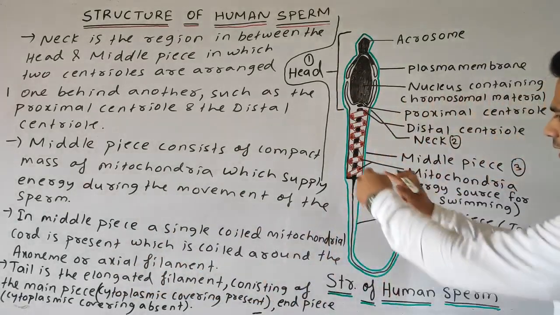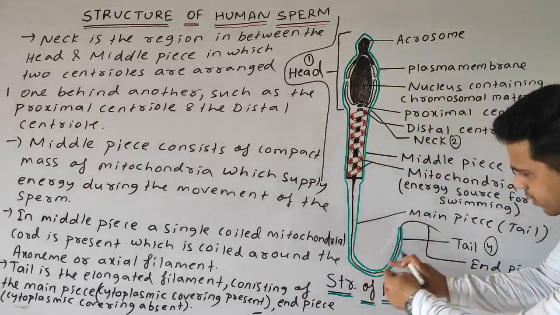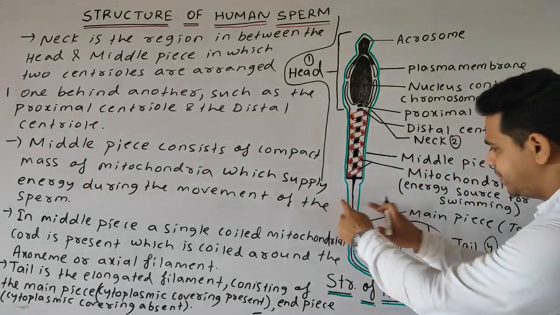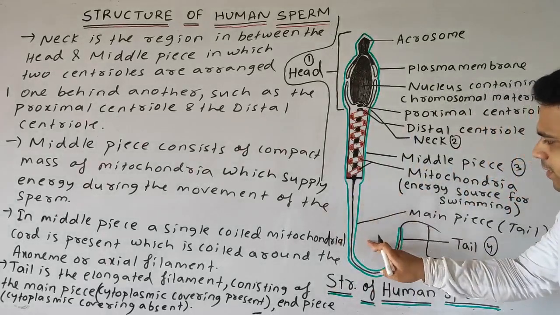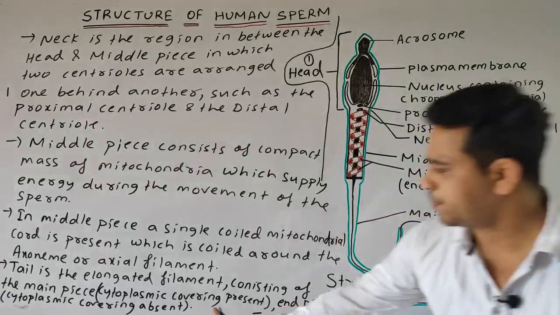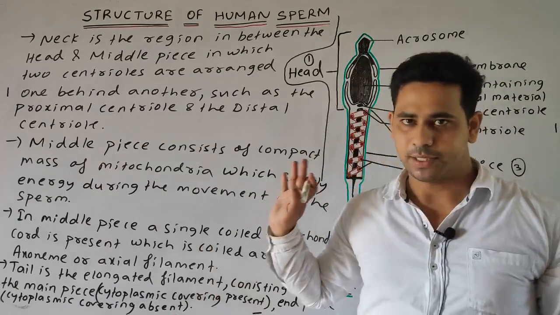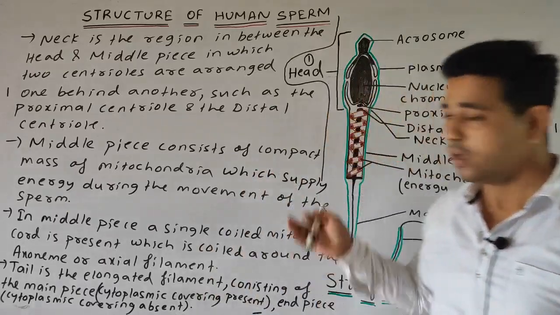And lastly, the tail is the elongated part of the filament, which consists of two main parts. One is your main piece, the other one is your end piece. Main piece means the cytoplasmic covering is present. End piece means the cytoplasmic covering is absent. Okay, students, please note down.